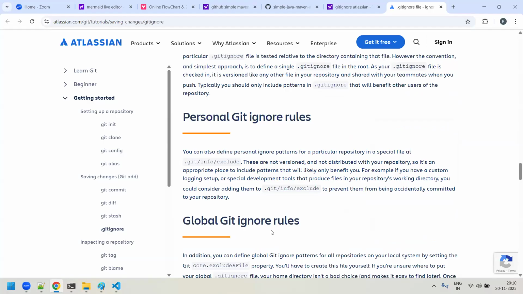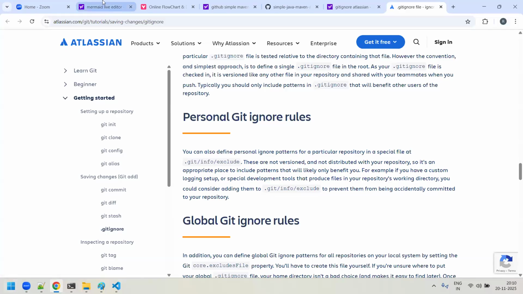As I said, almost all the popular languages will generate a lot of files which have to be ignored. Python, while working on Python, will generate so many unnecessary files that have to be ignored. Java, while compiling Java code, will generate a lot of unnecessary files, log files and all, which have to be ignored. So like that.